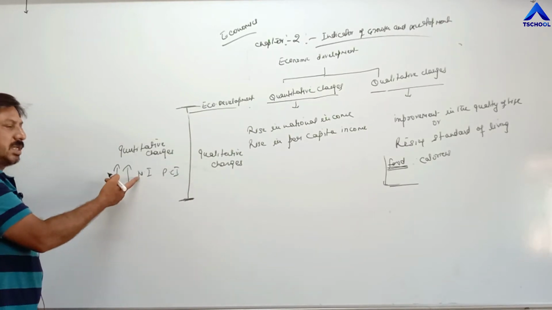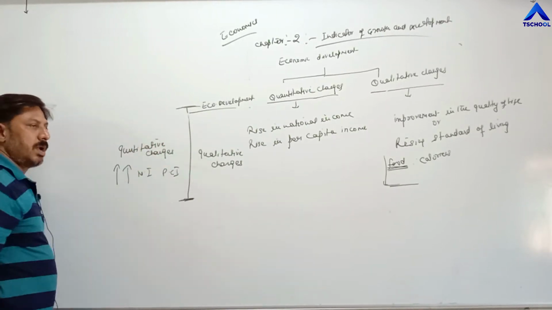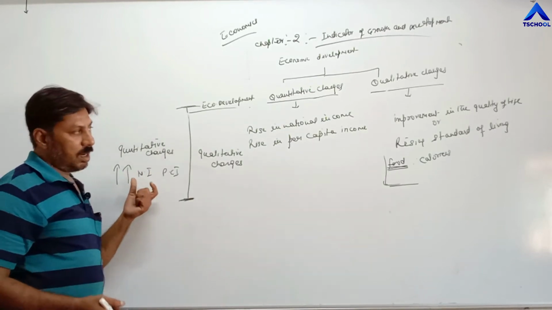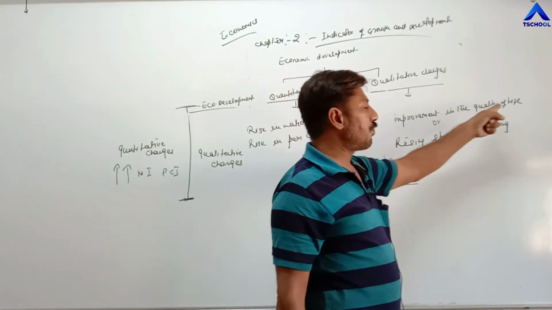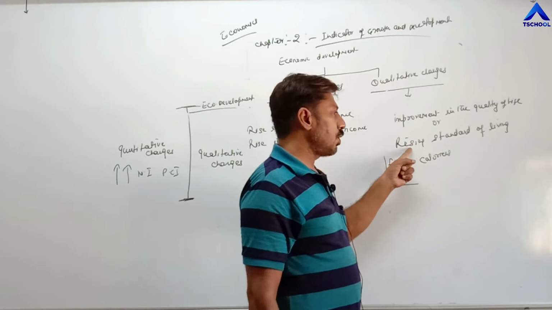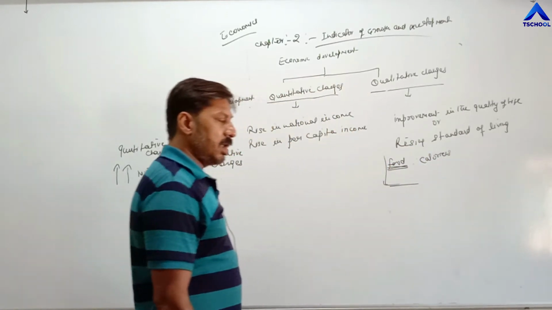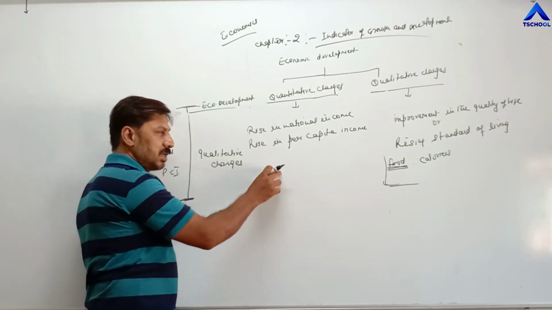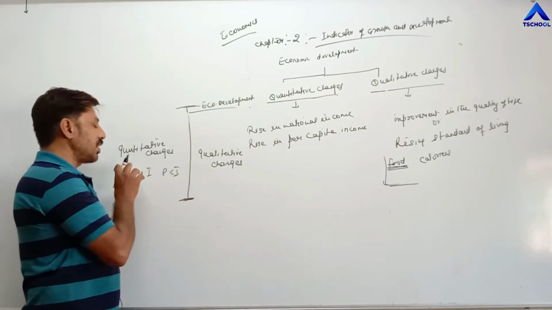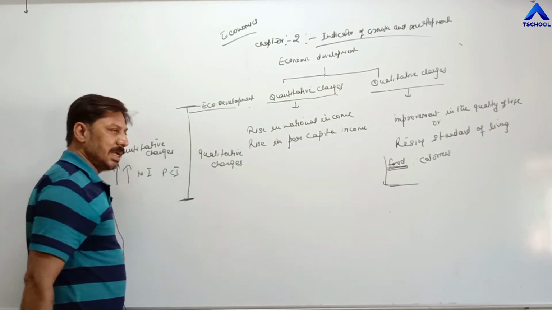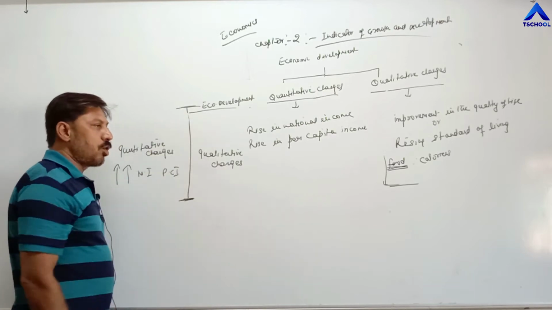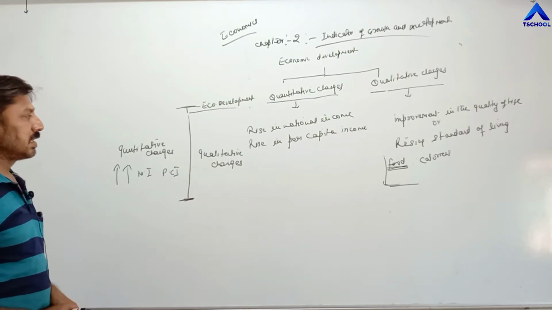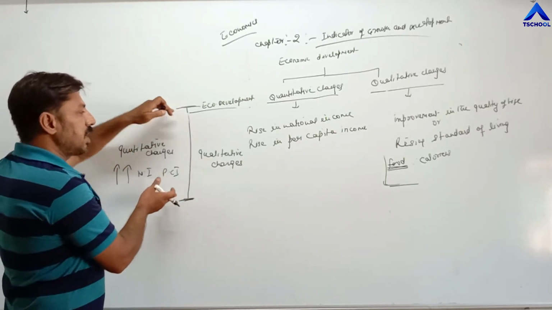When national income increases during this period, a major part of it is spent in order to improve the quality of life of individuals, to raise the standard of living, and to develop all types of infrastructural facilities. They have to spend a major part of national income on these things. As a result, during this period the economy is not in a position to save more. That's why this process is called economic development.